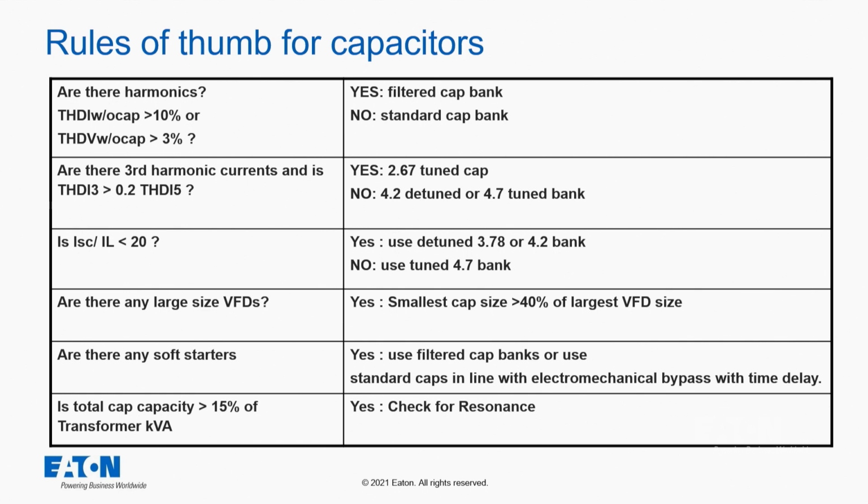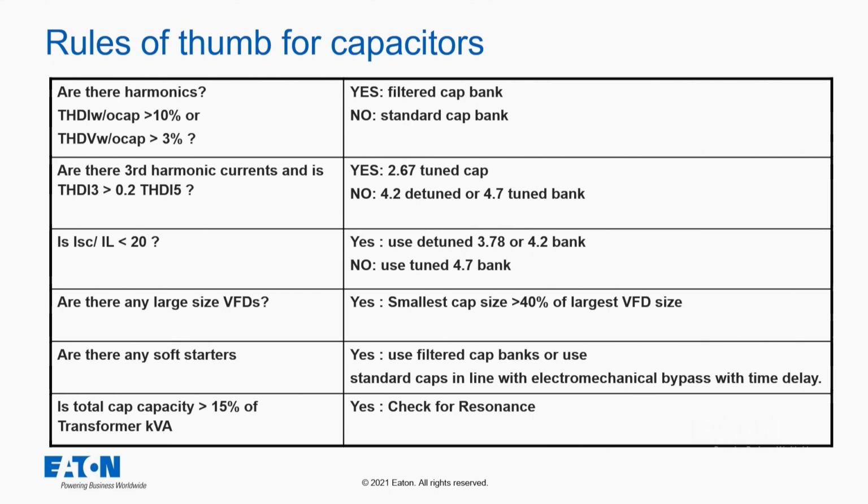Are there third harmonic currents on the system? So is this a single phase type load scenario with a lot of LED lights or computers or other single phase loads? If the harmonic distortion of the third is greater than 0.2, or in other words 20%, then yeah, we're going to have to consider putting in a third harmonic filter, which is typically tuned to 2.67. In some of the other videos we talk about why we would tune filters to different levels.